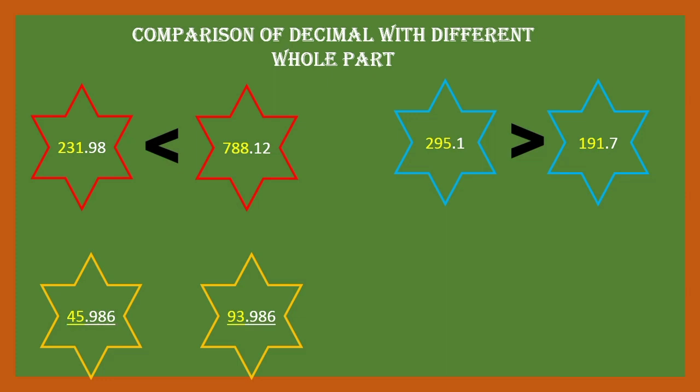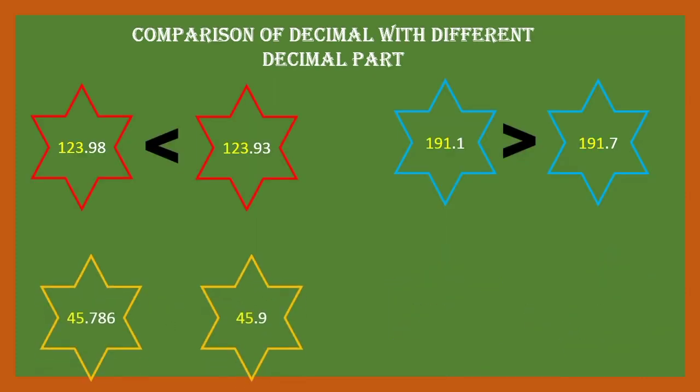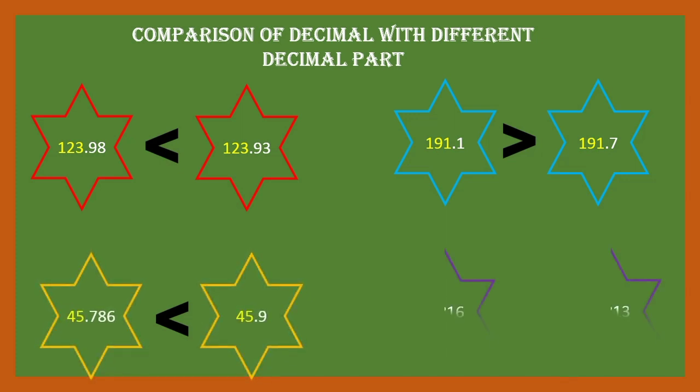Yes, 93.986 is greater than 45.986. And in the last example, guess? Yes, 97.816 is greater than 23.36. So please don't consider the first two examples. In the last two examples, 45.786 and 45.9, so 45.9 is greater. Okay.